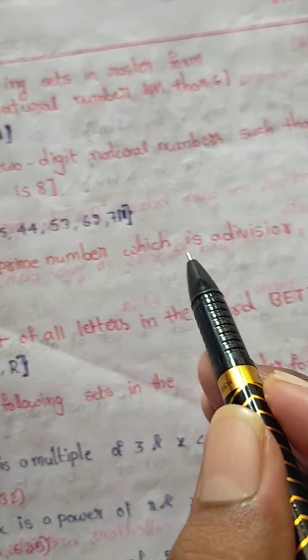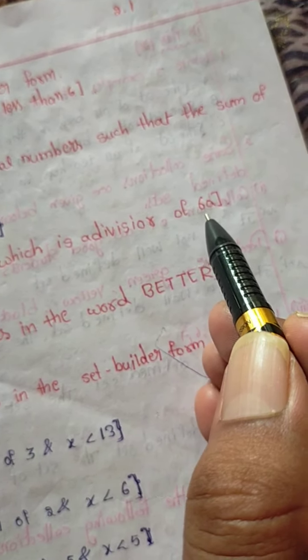X is a prime number which is a divisor of 16.